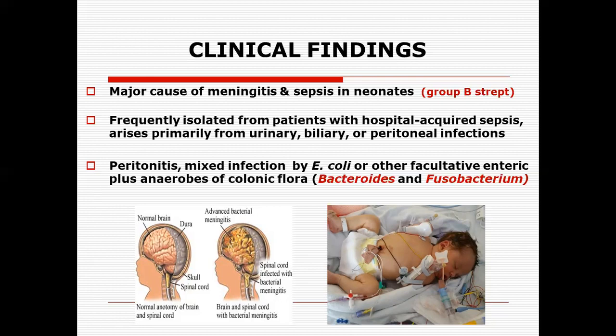Peritonitis is a mixed infection, and it can occur with Escherichia coli or other facultative enteric organisms, particularly the anaerobes of the colon flora, such as Bacteroides fragilis.